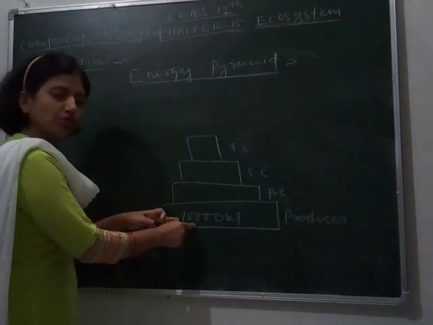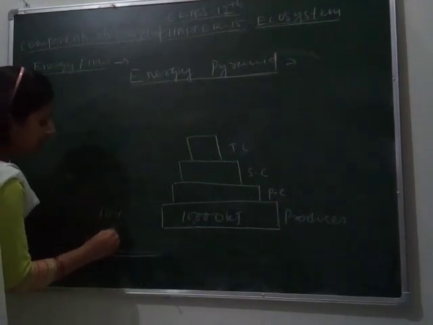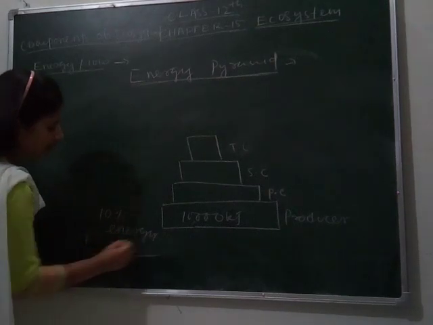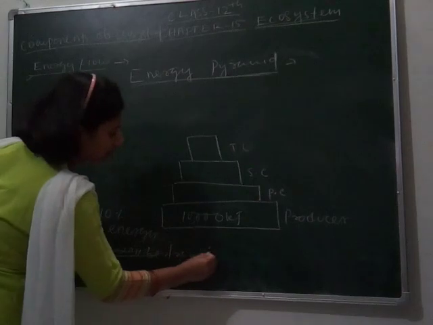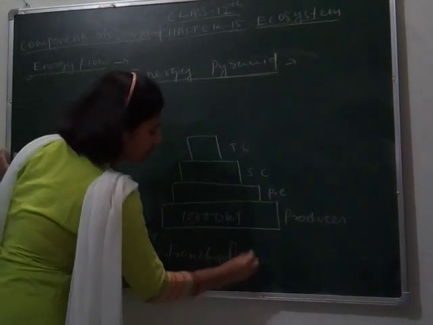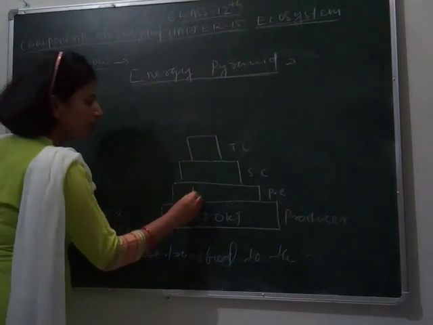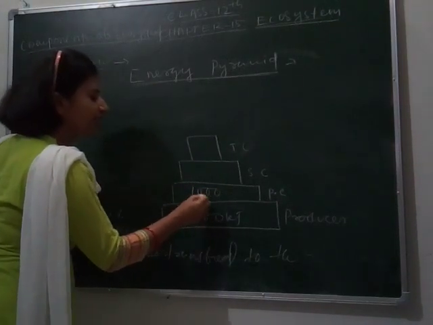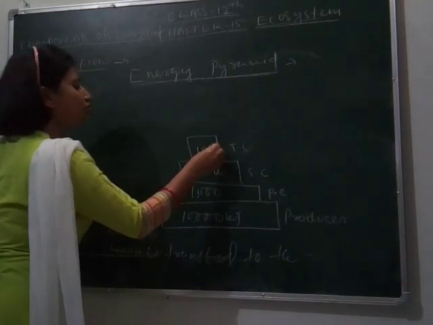So out of 10,000 kilojoules, remember, only 10% of the energy will be transferred to the next trophic level. So here 10,000, then here 1000 kilojoules, here 100 kilojoules, here 10 kilojoules.